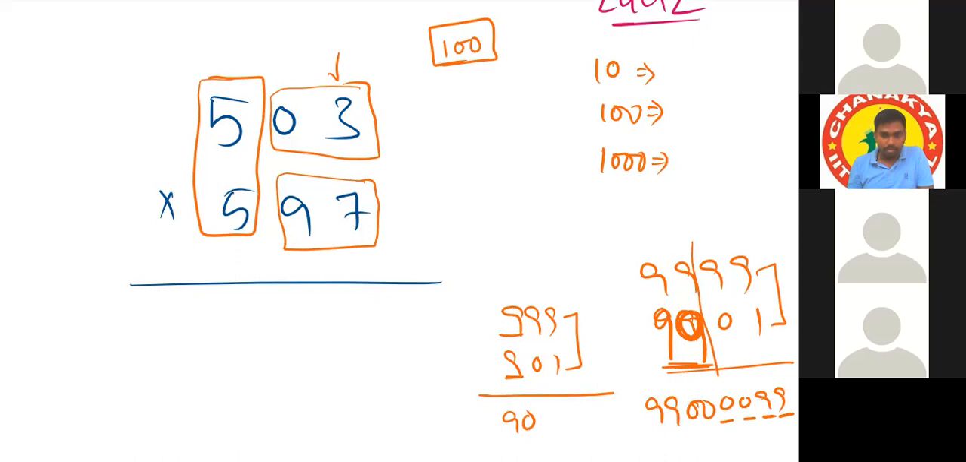Sir, but when it is the case of 98, then it is a very big multiplication. Big multiplication means 98 twos. We have to double it, like 97 threes here. Yes, sir.